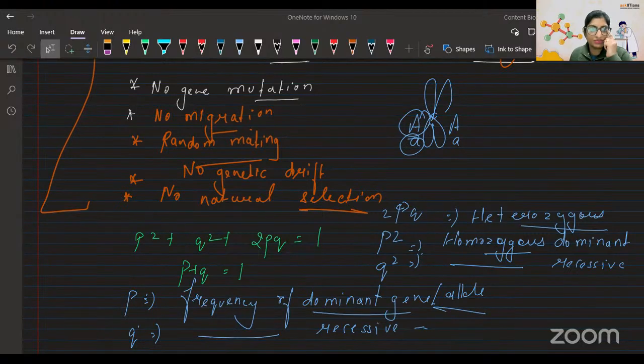I will copy paste a simple example. Found it. Just a second.